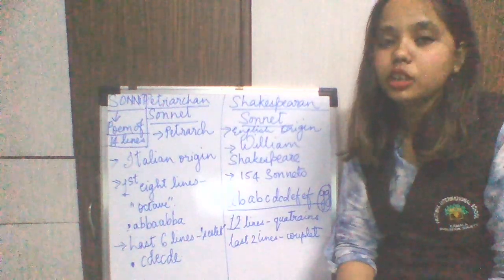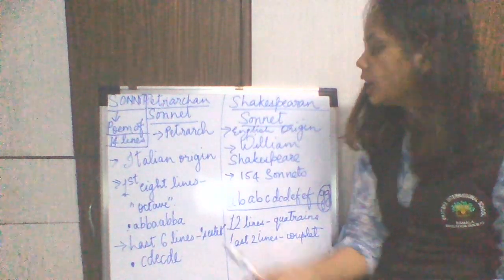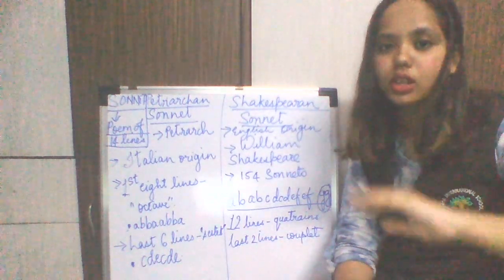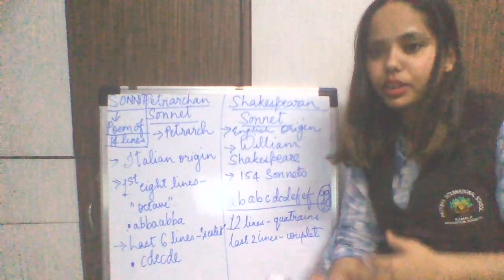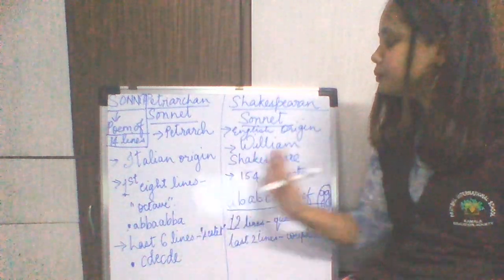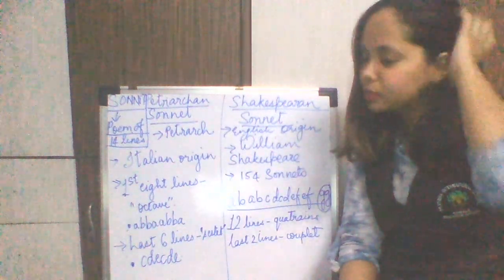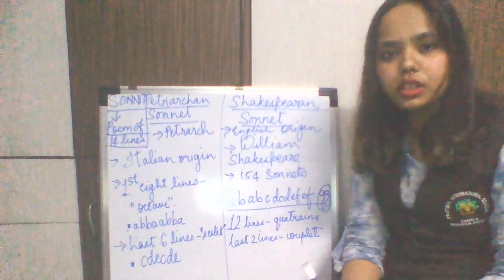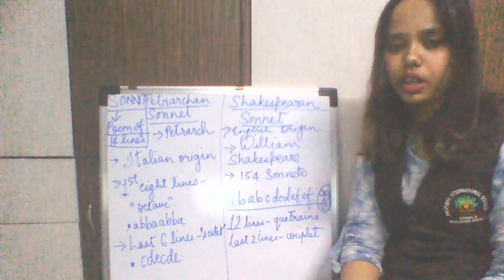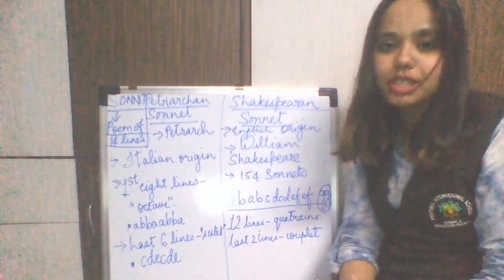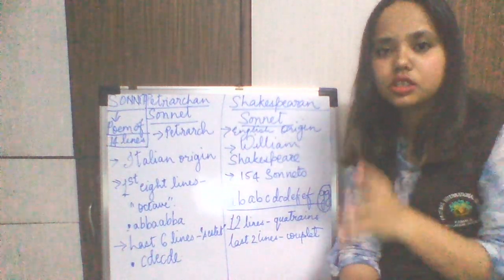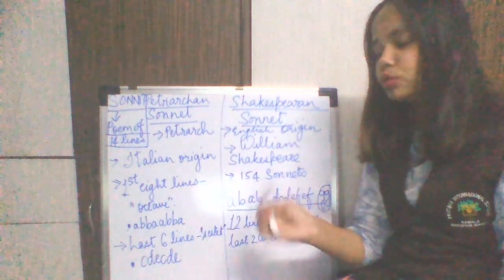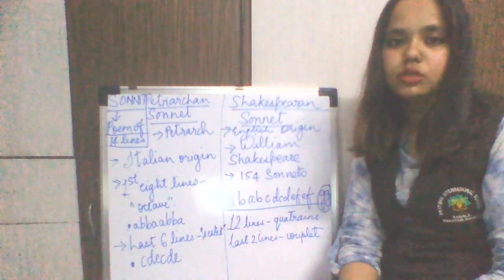I'll explain what a sonnet is exactly, and we have two types. There are many other types of sonnets and many other modifications, but these two are the basic, most used and most known sonnets. They have their subtypes and all, but we'll not get into that because it is too complicated and is not given in your book. In your book only these two are given, in the introduction.